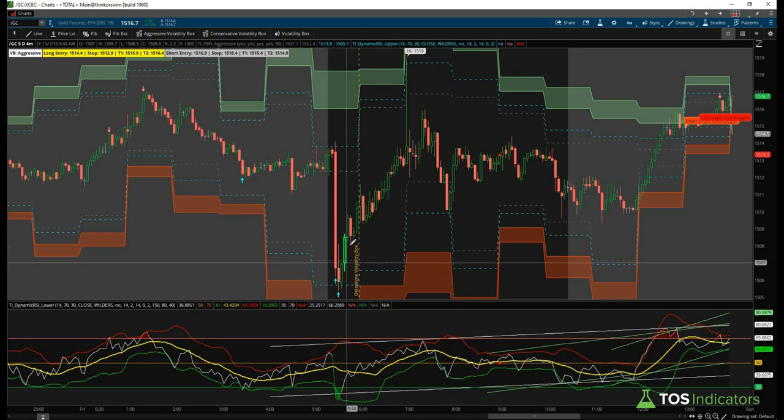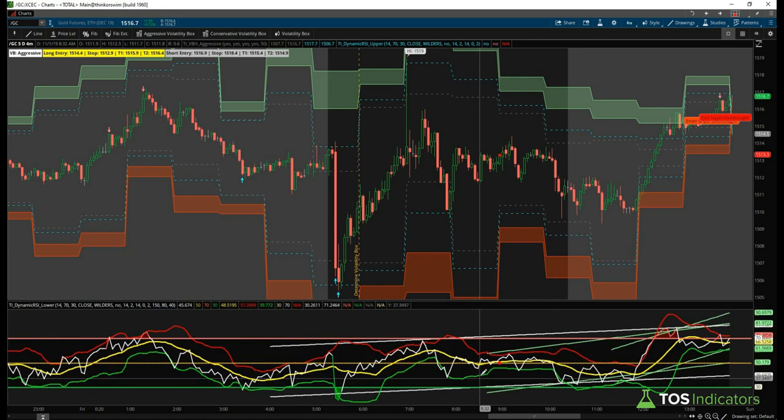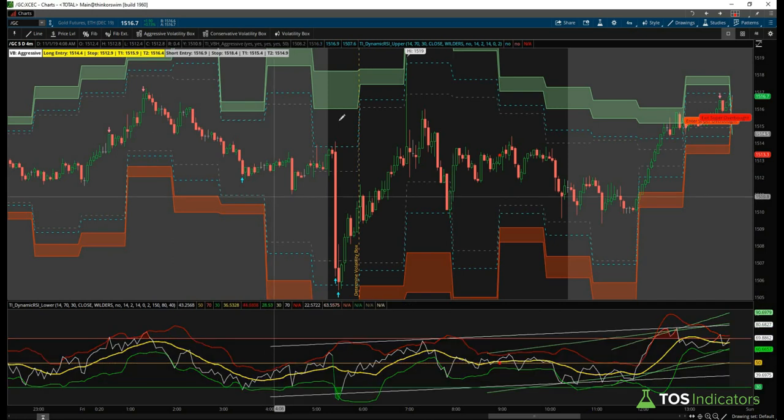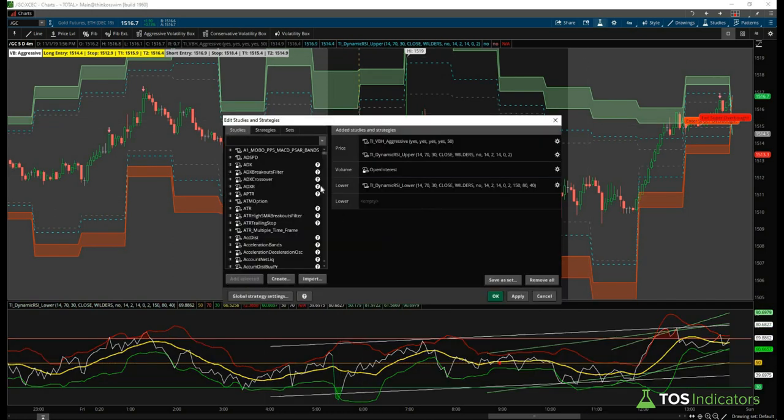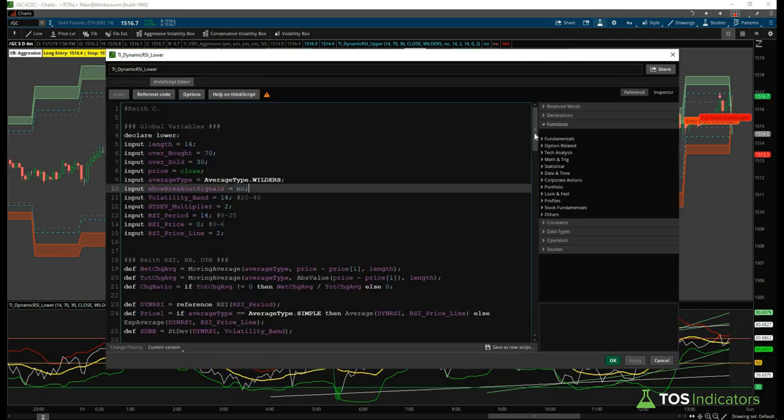And so we'll show you just a few different variations of how you play it. This is how Keith's charts look, and he's perfectly okay. And he's actually developed a really good system looking at all this information and digesting it. But I understand that some of you may not. And so we'll take a look at how we can just make this a little bit easier on our eyes.